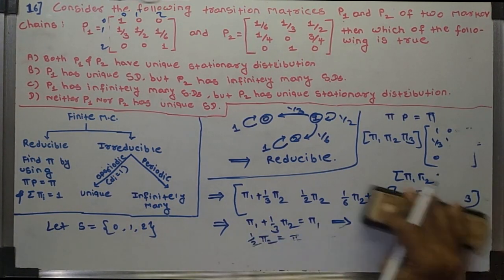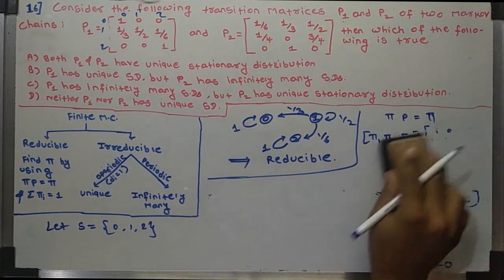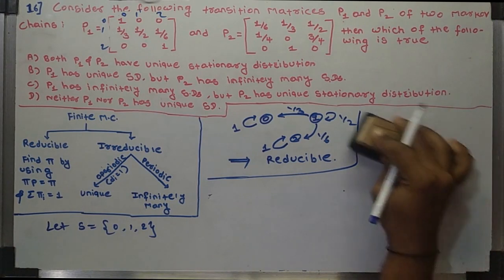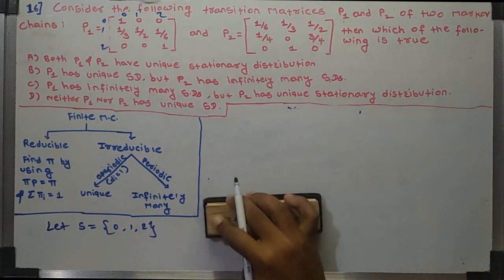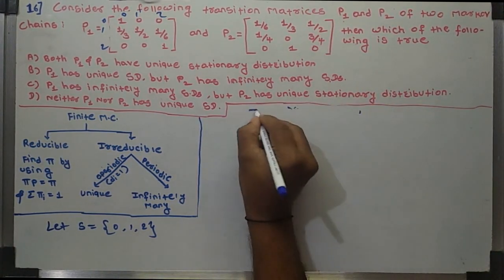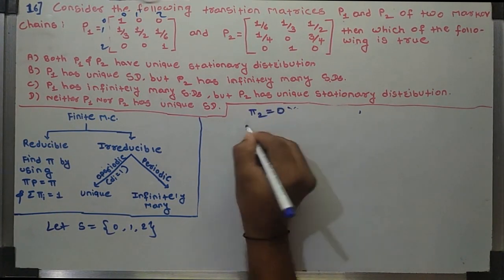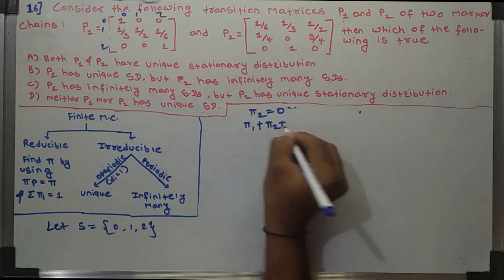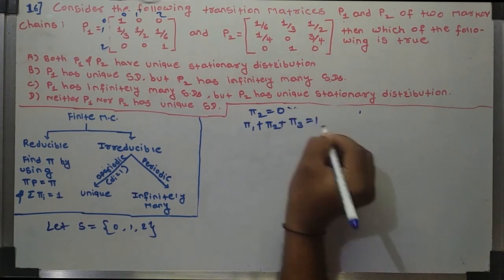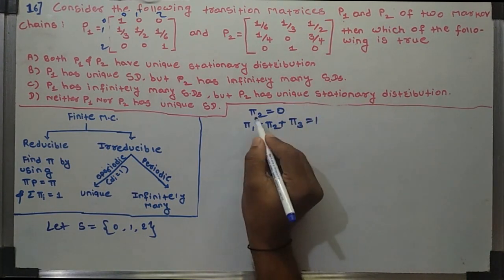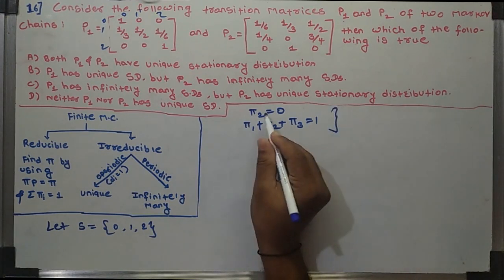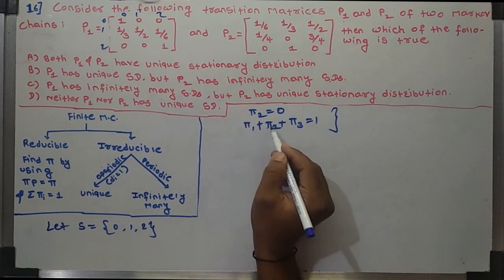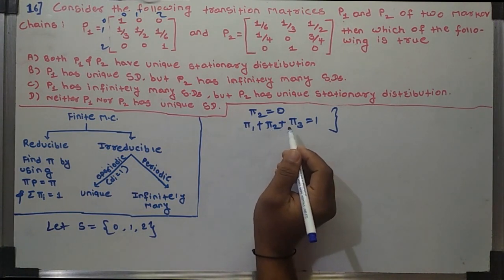So we get two equations, pi 2 is equal to 0, and pi 1 plus pi 2 plus pi 3 is equal to 1. Here, this is a system of linear equations with two equations and three variables.